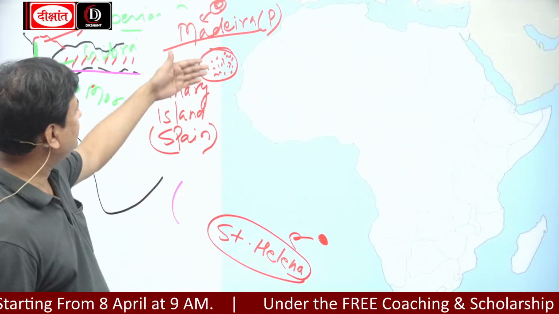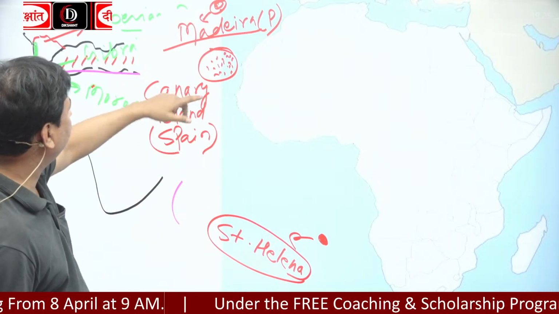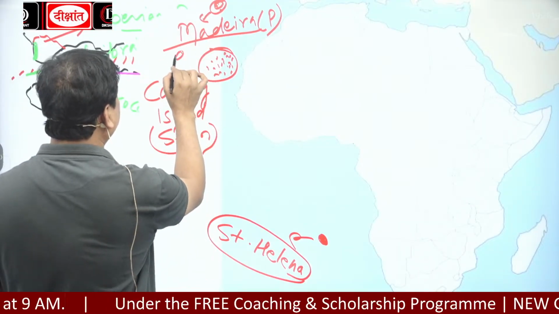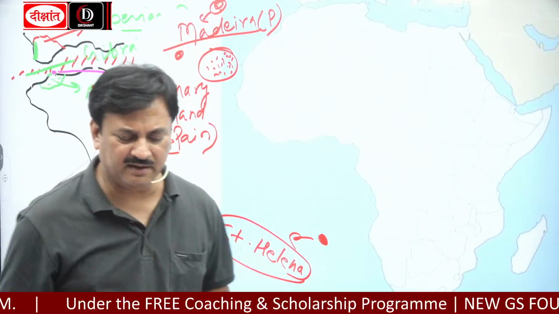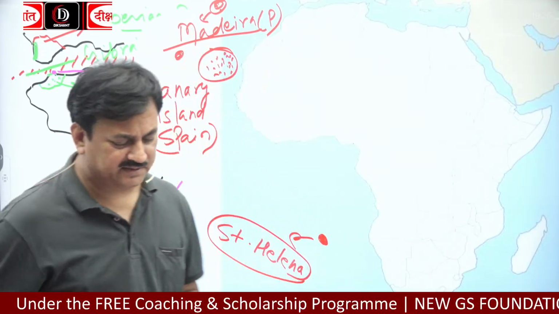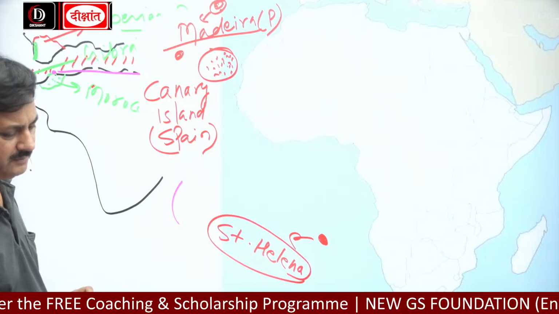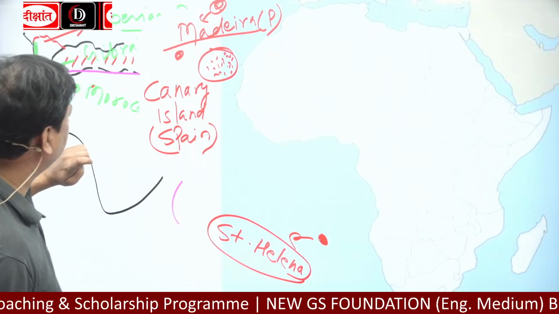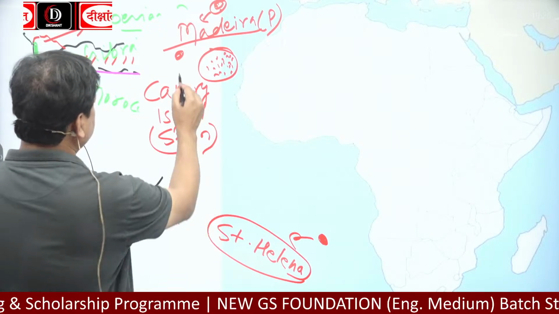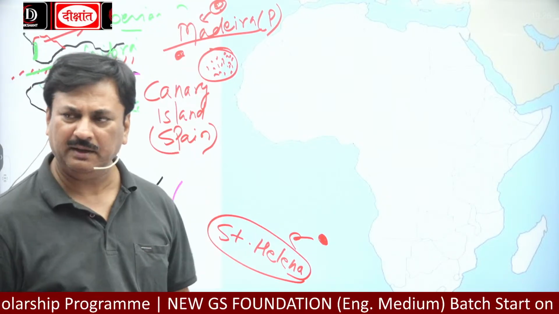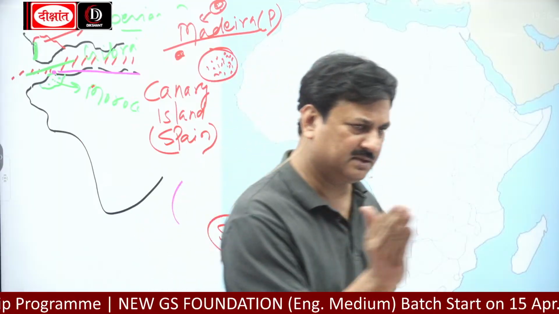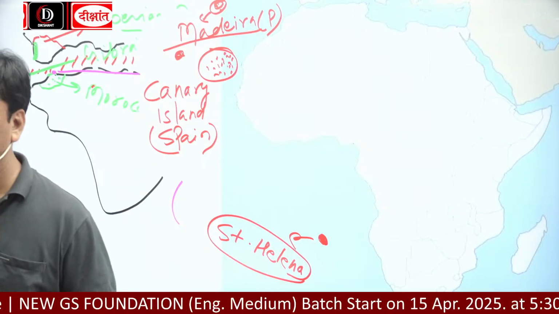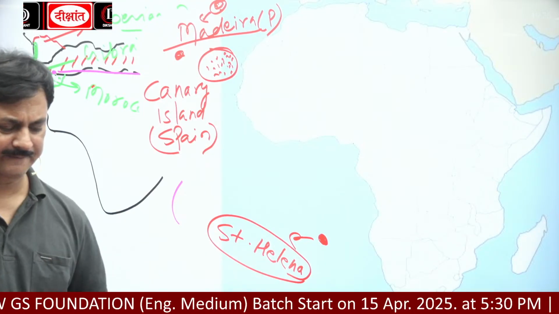So this is Canary Island. This is Madeira Island. Just next to the Canary Islands, what will you find? Cape Verde Island. Cape Verde is near Senegal. Look at Senegal on the map. You will get it just on the side of Senegal, just next to the Canary Islands. Okay? Cape Verde.